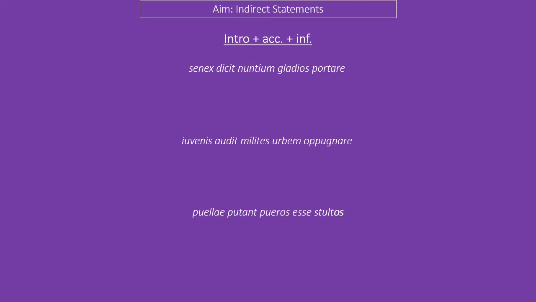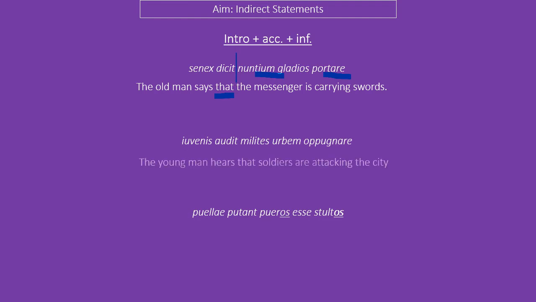So, some example sentences. If you're finding this a bit tricky to visualize, this would be a moment for you to pause, so you can come back after you've tried to work them out. 3, 2, 1. The old man says is our main sentence. That the messenger, notice we've got that, is carrying swords is how it's going to be translated. Literally, this is the old man says the messenger to carry swords. But we can see how you can improve the English there. For the second one, the young man hears, that's our main sentence, the soldiers to attack the city, or the soldiers are attacking the city.